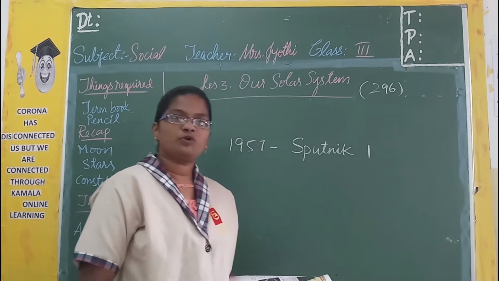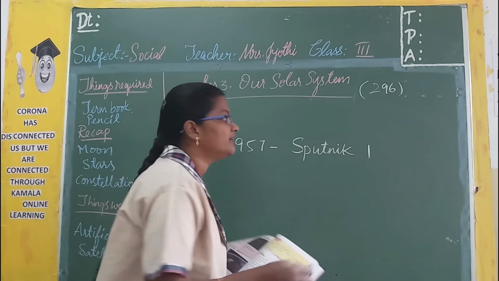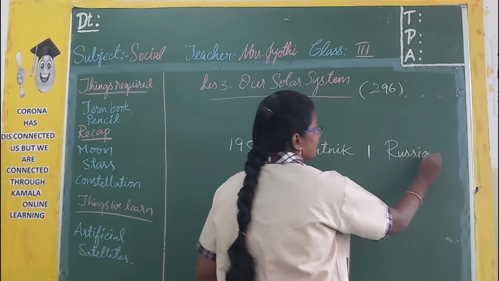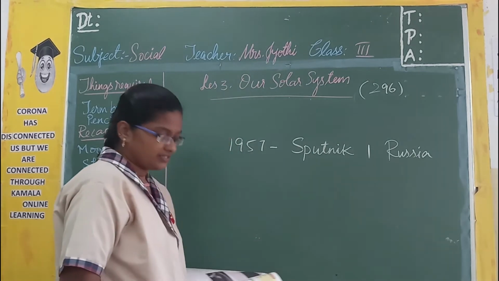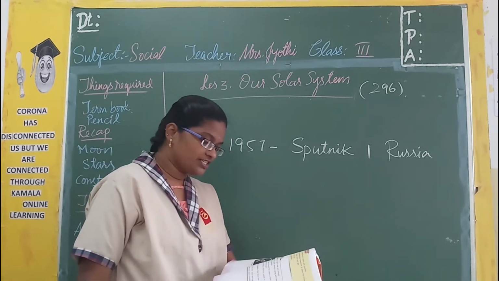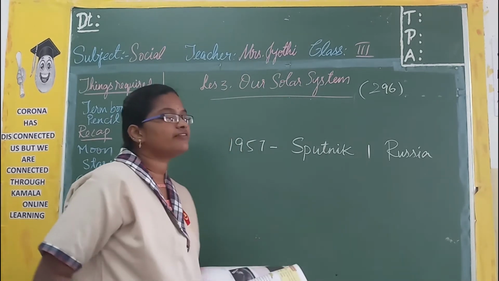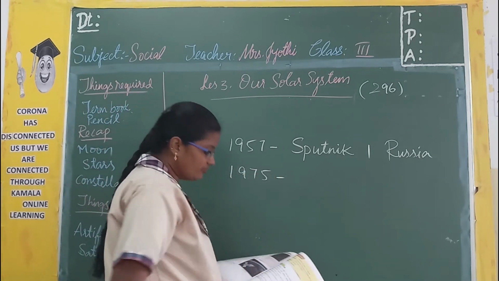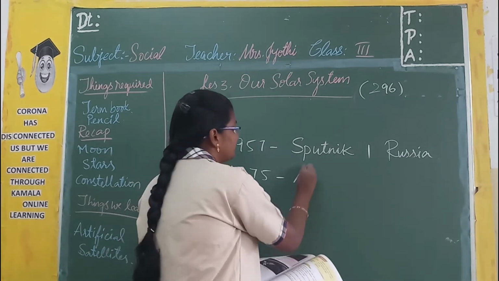It is launched by Russia. And India launched its first satellite in 1975. We launched it in 1975 and it is Aryabhatta.